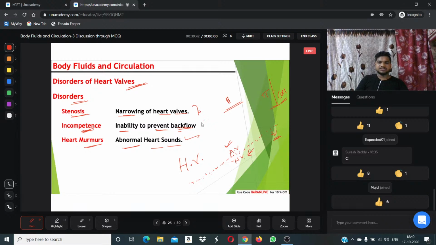So in these two we studied the flow of blood, and in the case of heart murmurs we are studying the sound of the heart. I hope these things are clear for everyone, right? Clear for everyone.